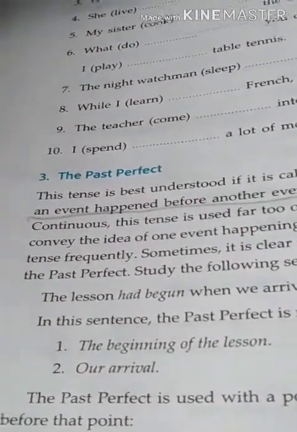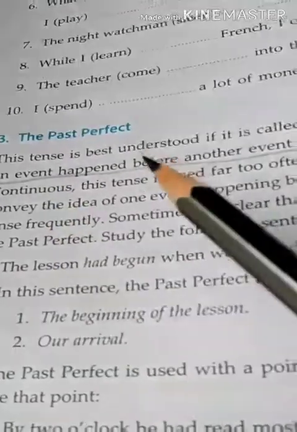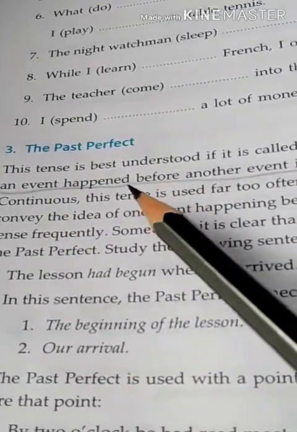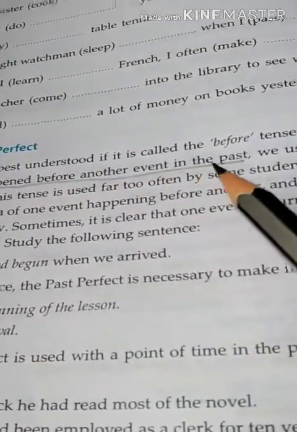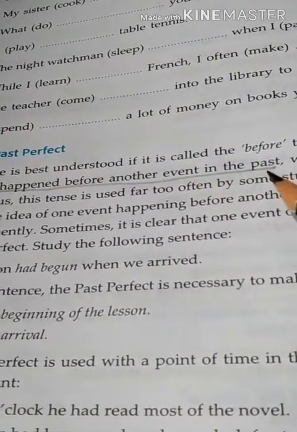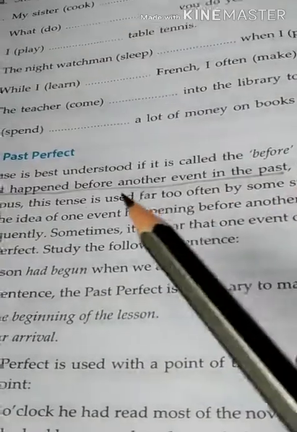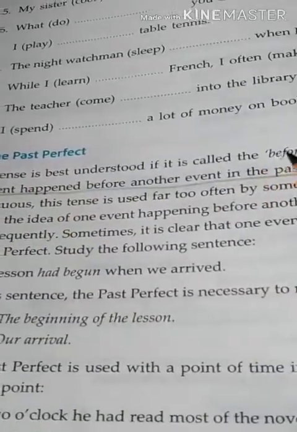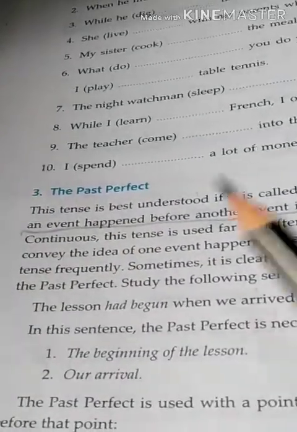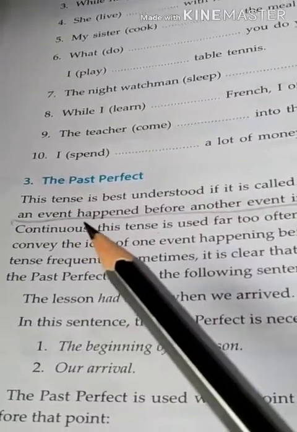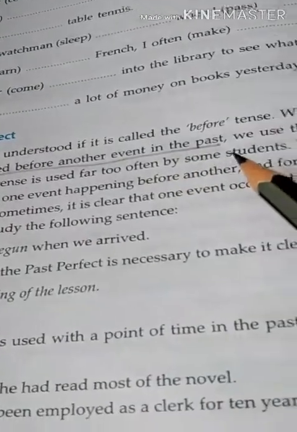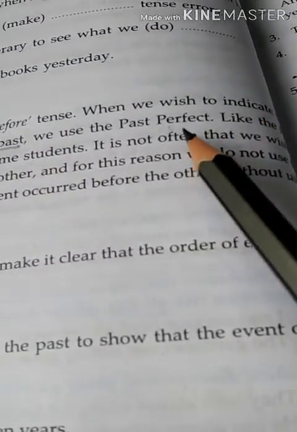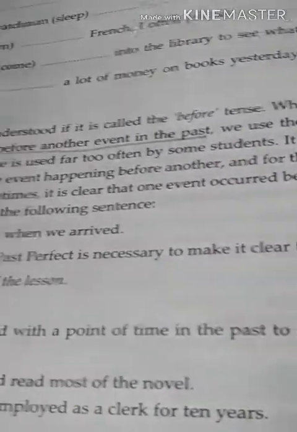Because when we wish to indicate an event that happened before another event in the past, we use the past perfect tense.